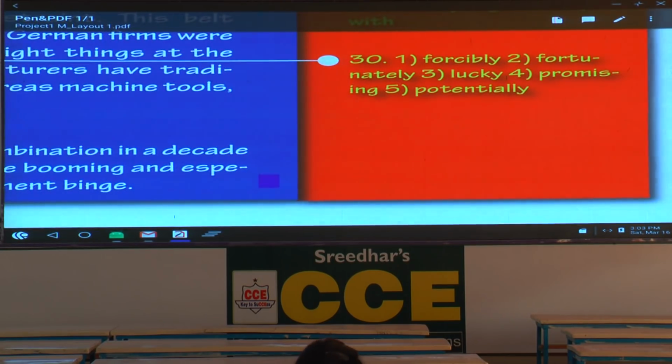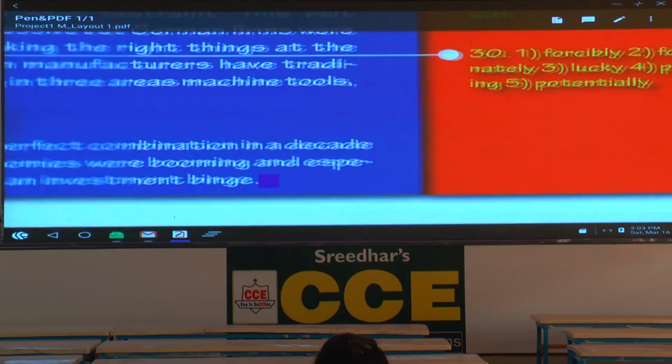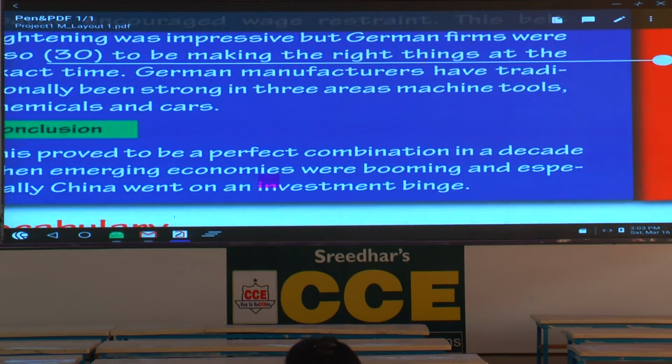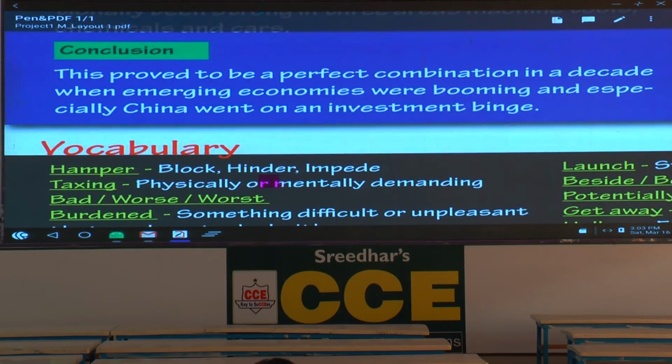What is the next one? Promising to be, not correct. Potentially to be making, not correct. Here, lucky to be making certain measures at the same time, they were making the right things at the right time. Lucky to be making. And what is the conclusion? This proved to be a perfect combination. See, again, here you have lucky, positive word. Conclusion also positive. This proved to be a perfect combination in a decade when emerging economies were booming.